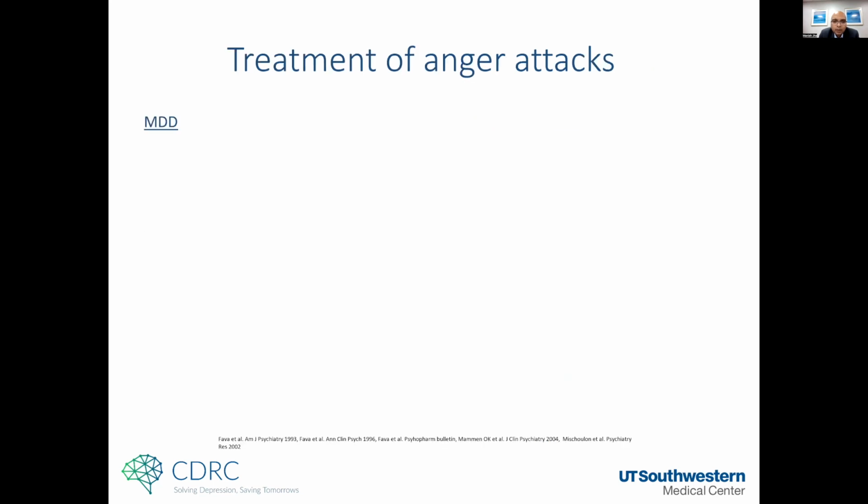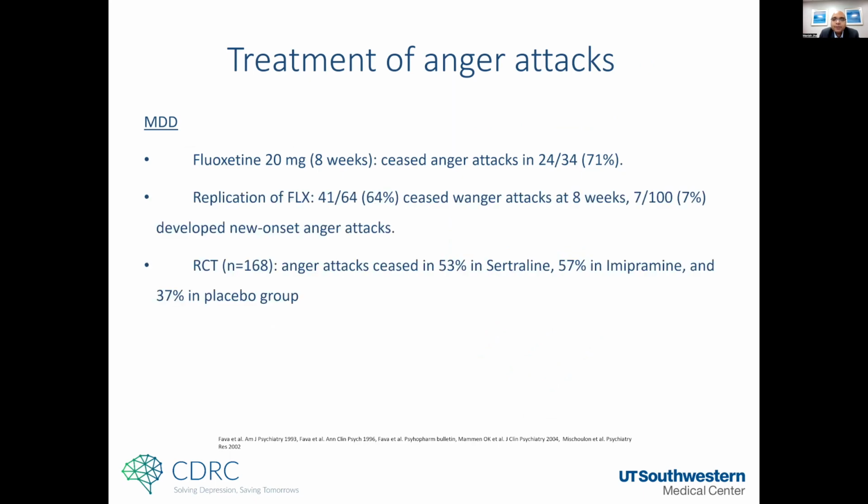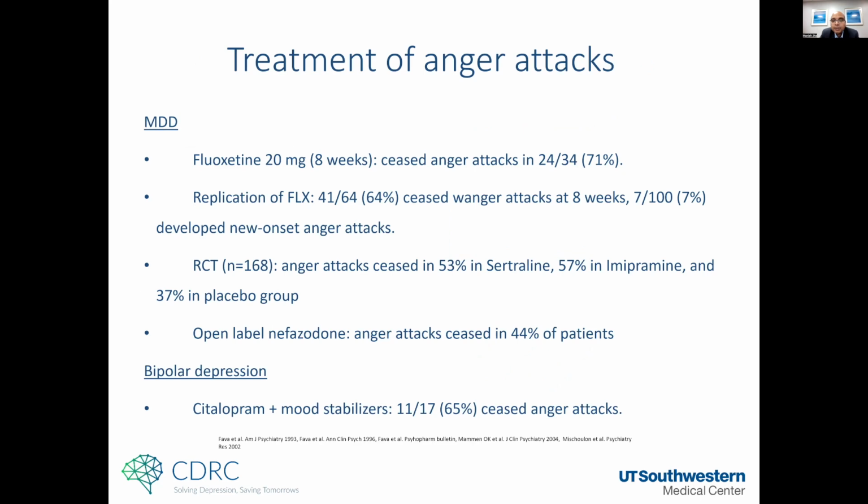So that's talking about irritability, and anger attacks. Again, antidepressants have been shown to improve anger attacks, but 7% of people treated with fluoxetine had developed new onset anger attacks. Again, underscoring the same findings as before with irritability, that antidepressants in general improve irritability and anger attacks, but in some people, in a small proportion of people, they may actually worsen. So that's 5 to 7%. In other studies of bipolar depression, use of citalopram along with a mood stabilizer seems to have led to cessation of anger attacks.